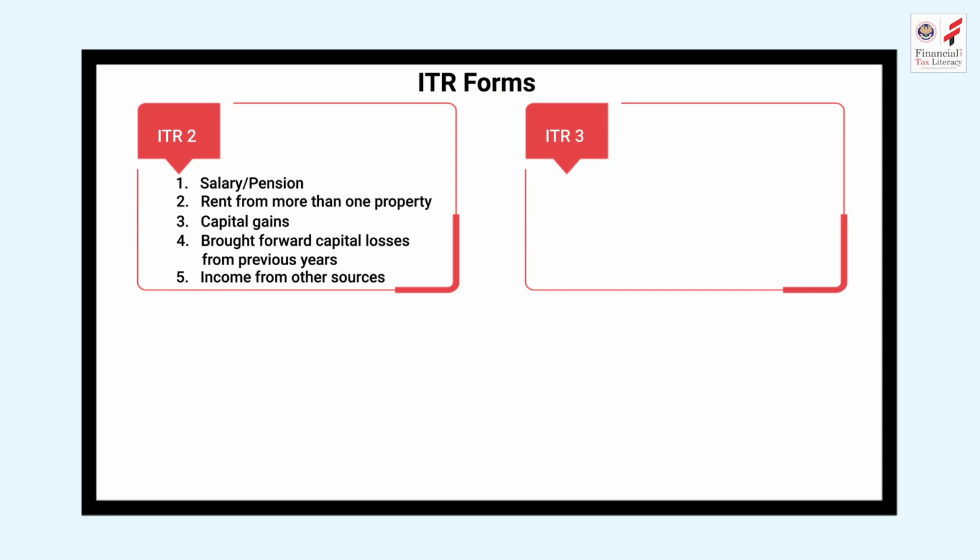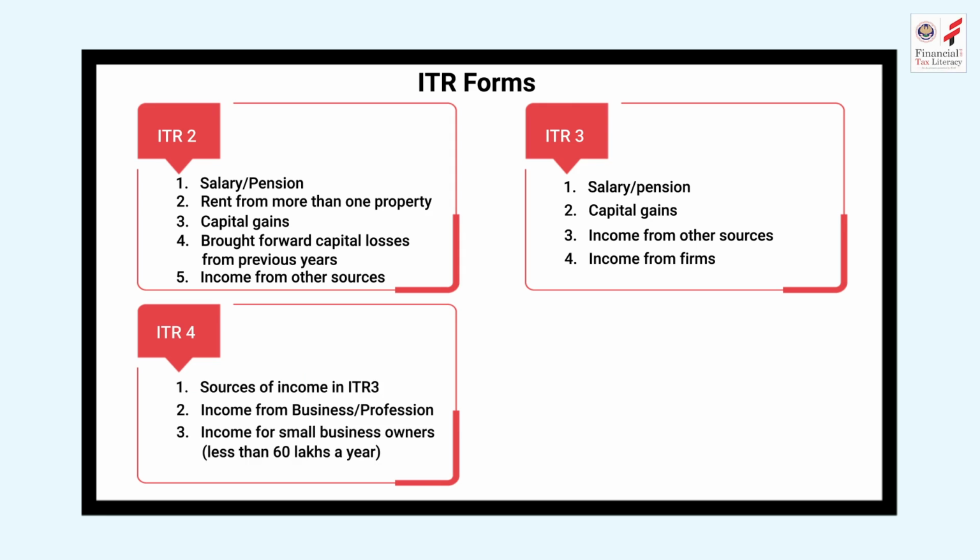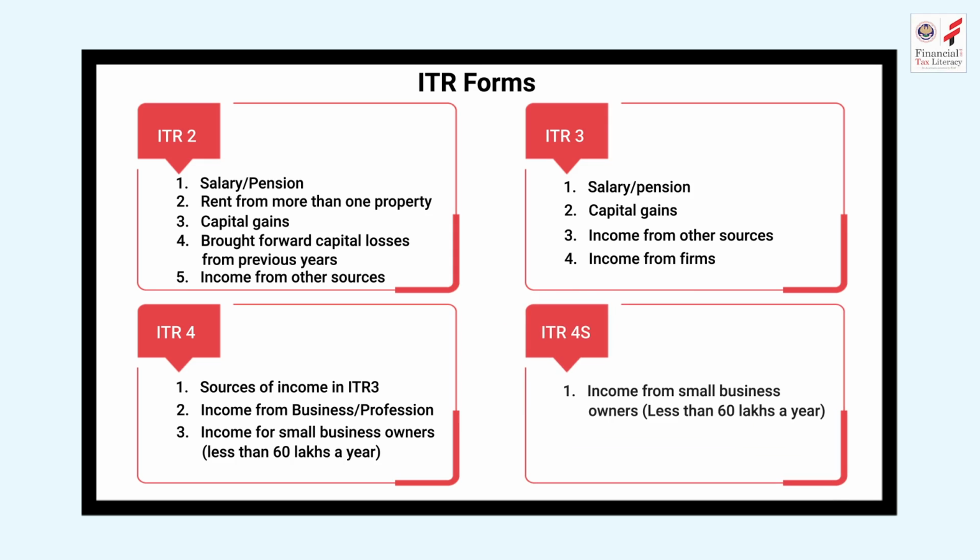ITR 3 is for salary, pension, capital gains, income from other sources, and income from firms. ITR 4 is for sources of income in ITR 3, income from business, profession, and income from small business owners, less than 60 lakhs a year. ITR 4S is for income from small business owners less than 60 lakhs a year."